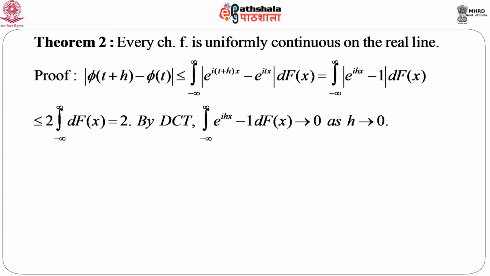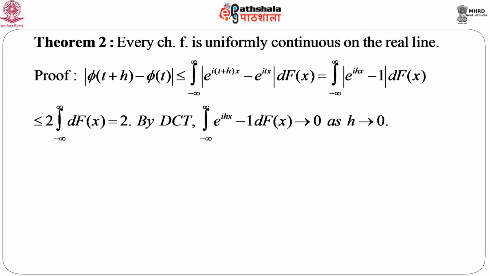Another theorem states that every characteristic function, that means I am not worried about the nature of the distribution function considered here, irrespective of any distribution function, the characteristic function of that random variable, for which the distribution function is, say, capital F, is always uniformly continuous on the real line. So, over the entire real line, the characteristic function is uniformly continuous. Again, the proof is simple. Just consider the mod of phi(t plus h) minus phi(t).